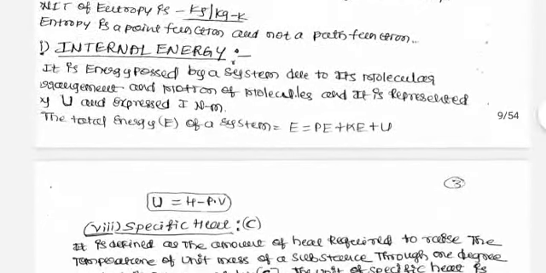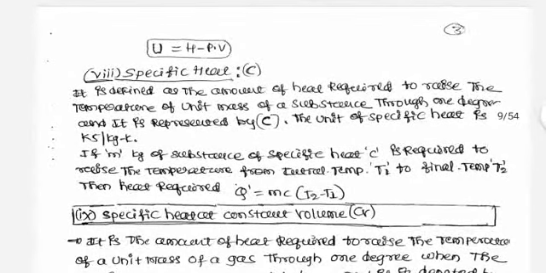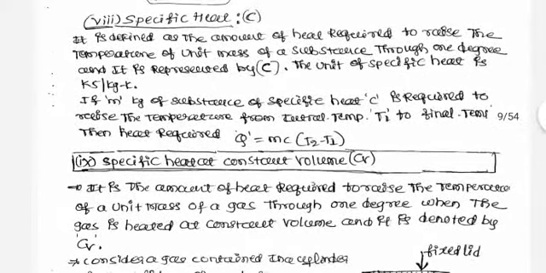Specific heat is defined as the amount of heat required to raise the temperature of a unit mass of a substance through 1 degree, and it is represented by C. The unit of specific heat is kilojoule per kg Kelvin. If m kg of a substance of specific heat c is heated to raise the temperature from T1 to T2, then the heat required Q is equal to mc(T2 minus T1).